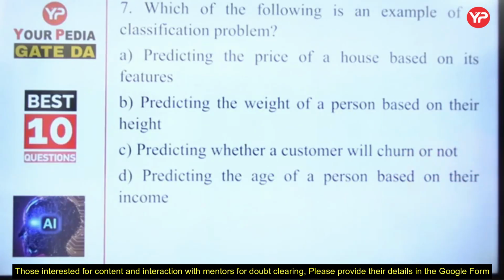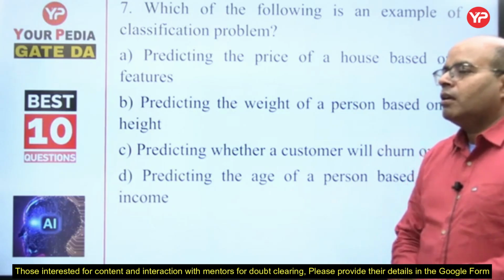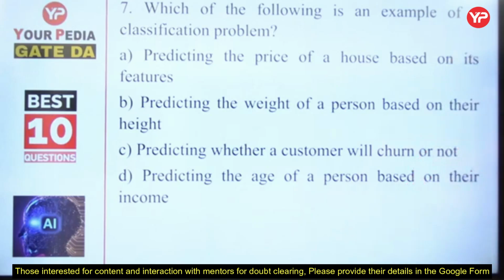Which of the following is an example of a classification problem? This is more of a common sense thing, a quiz type of thing. Predicting the price of a house based on its features. Is it a classification problem? Predicting a classification means there will be some class as its output. Price is a continuous thing. There will be no category as such. Unless it predicts whether this house is for rich people or common people or poor people, then it may become classification. Otherwise, it's a regression problem.